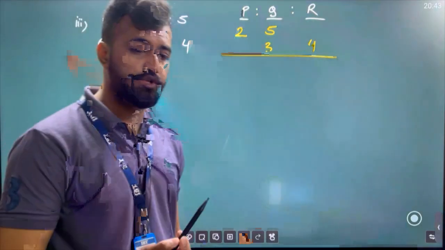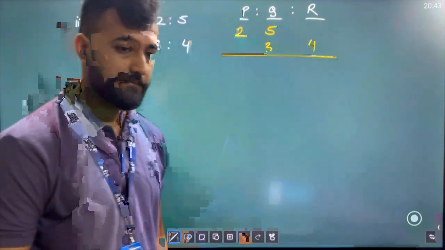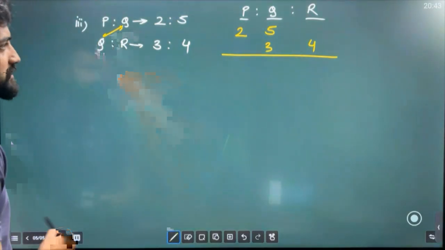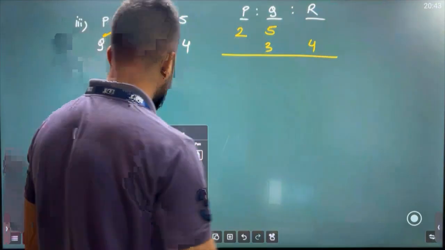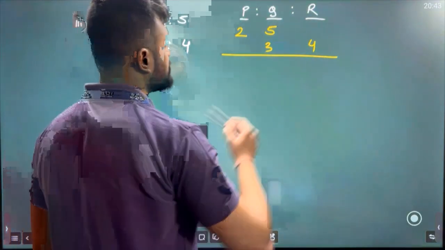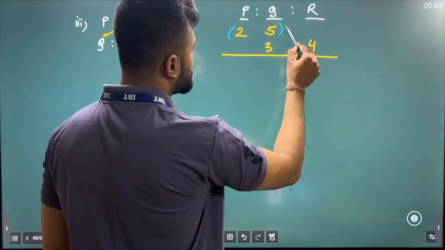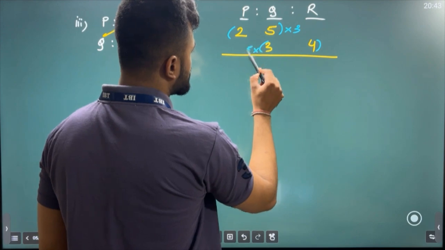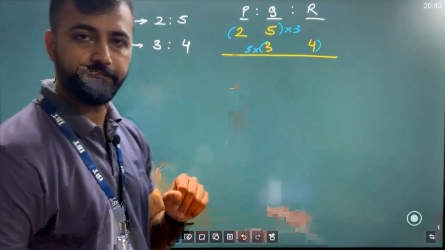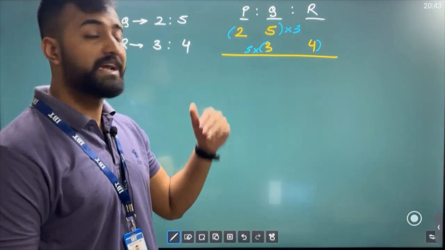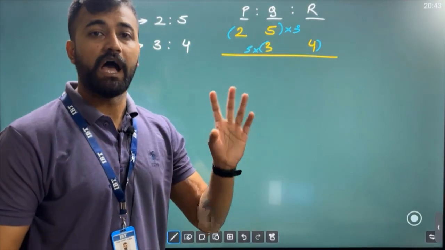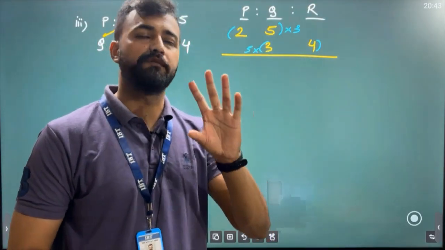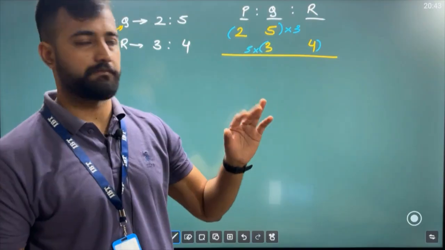Now to find the mixed ratio, I need to make both the Q's the same. Because here Q is the connecting element. So Q is in the middle, so I want to make both the Q's the same. Let's make it, sir. What will we do, sir? Very simple. Sir, out here I'll just multiply by 3, and out here, sir, I'll just multiply by 5. The motive is to make both of them the same. Why did I do 3 into 5? Because I know that 5 and 3's common multiple is 15. You have to take such a number which is common in both the cases.